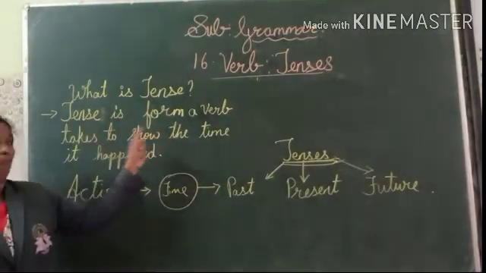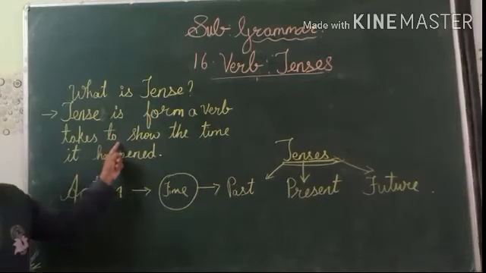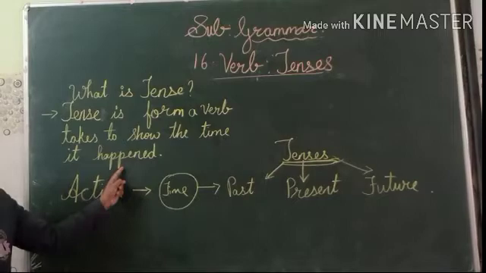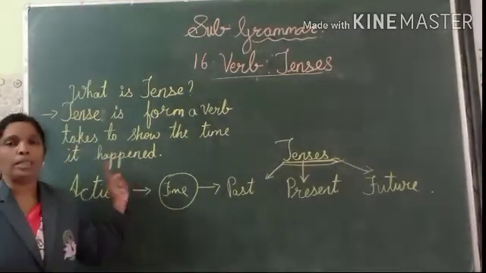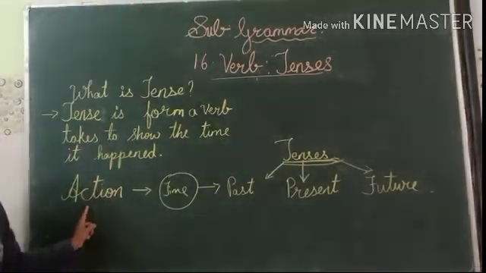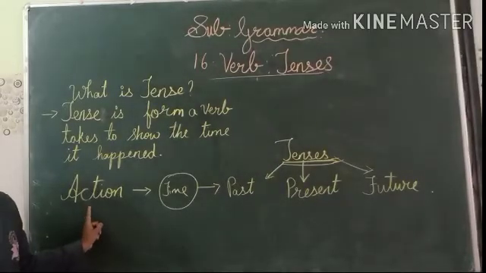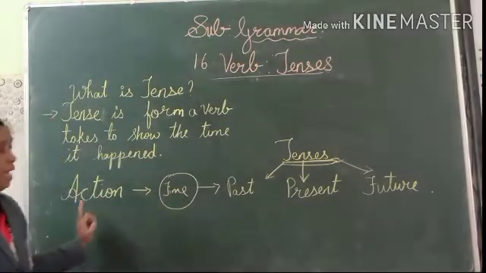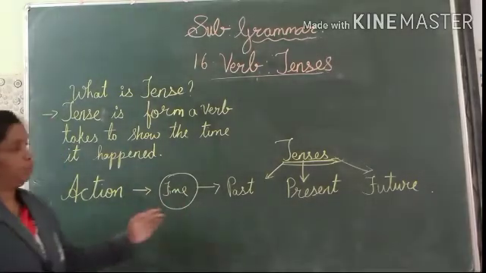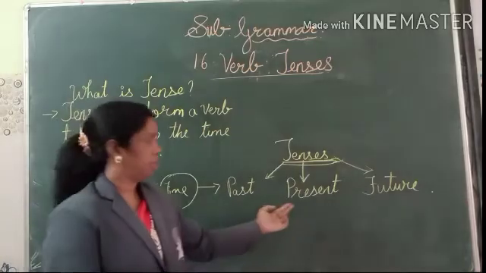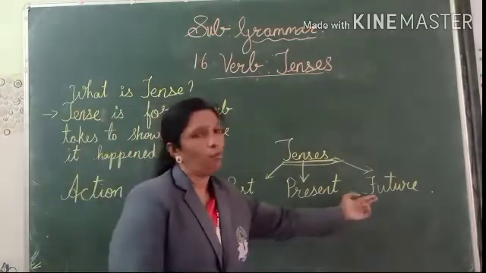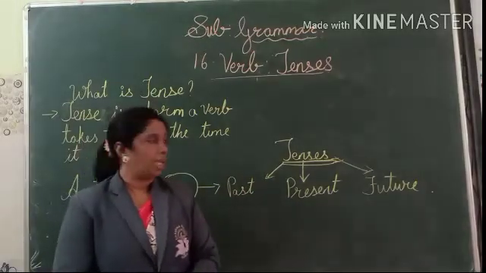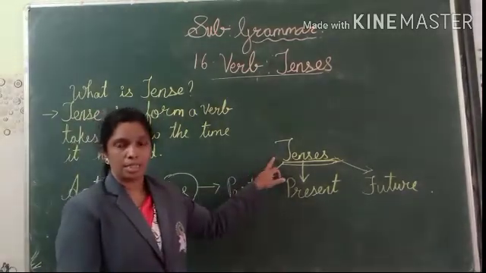Tense is the form of verb to show the time it is happening. It shows the time when the action is done. It may be in the past, present, or future.